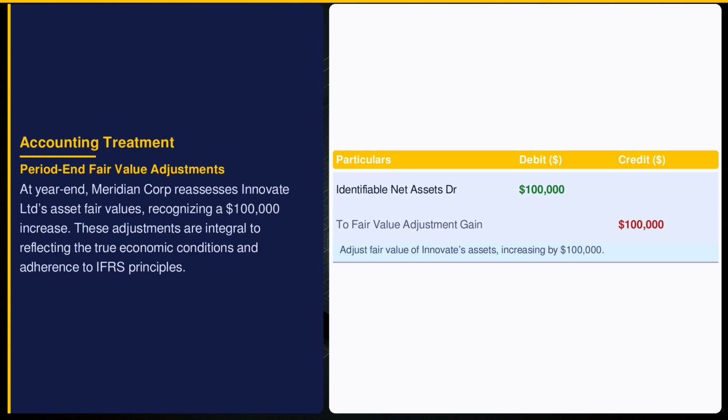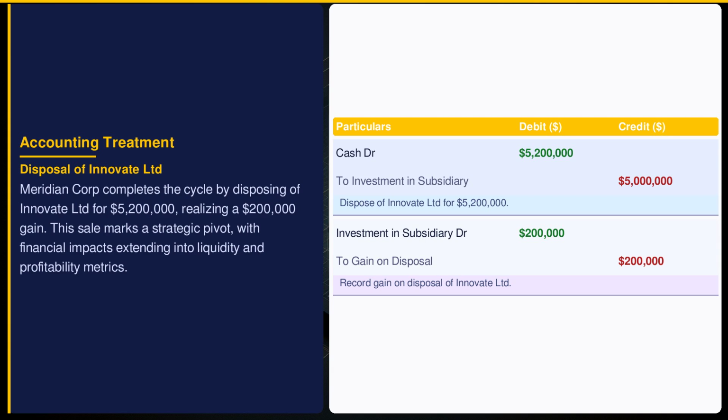Fair value adjustments at year-end reveal a $100,000 asset appreciation. International Financial Reporting Standards 3 mandates such recalibrations to ensure financial statements mirror current market realities, enhancing transparency and reliability for investors and stakeholders. The disposal of Innovate Limited for $5,200,000 results in a $200,000 gain, reflecting a successful strategic